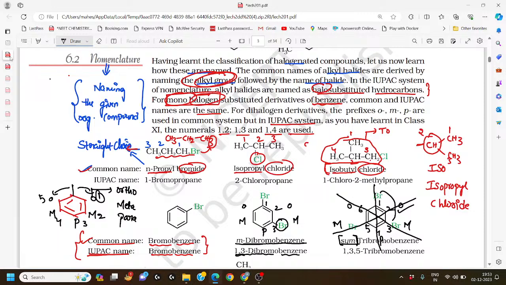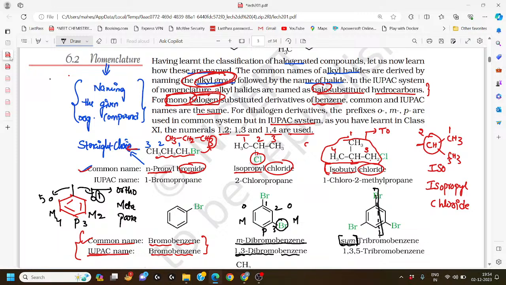So this point is also important: why do they use symmetrical, and why not unsymmetrical? Symmetrical means that when you pass a line or plane, the two sides are mirror images. Let us understand why the word symmetrical is used before the common name. When you pass a plane towards this, these two are mirror images.